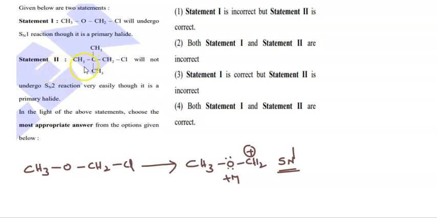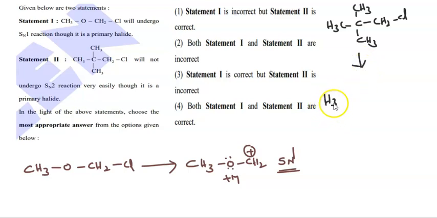Statement 2 is neopentyl chloride. It will not undergo SN2 reaction very easily, though it is a primary alkyl halide. In general, primary alkyl halides can undergo the SN2 mechanism, but this one does not undergo SN2 reaction, because this particular CH3, single bond C, single bond CH3, single bond CH3, CH2Cl, neopentyl chloride, on dissociation, you can get CH3, single bond C, single bond CH3, single bond CH3, single bond CH2 plus, the neopentyl carbocation.